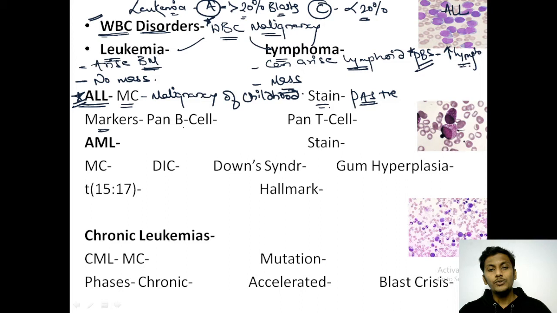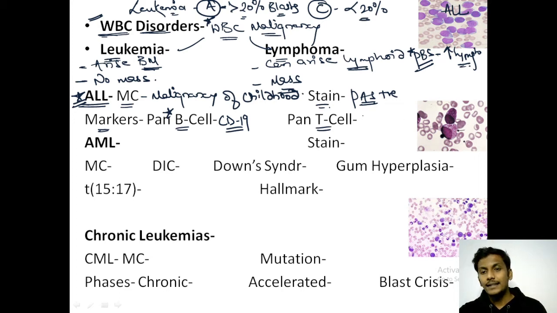Now we need to recognize whether it is a B cell or a T cell leukemia. For that, we have markers for these specific cells. The pan B cell marker is CD19. This question has been asked, so please remember this: pan B cell marker is CD19.